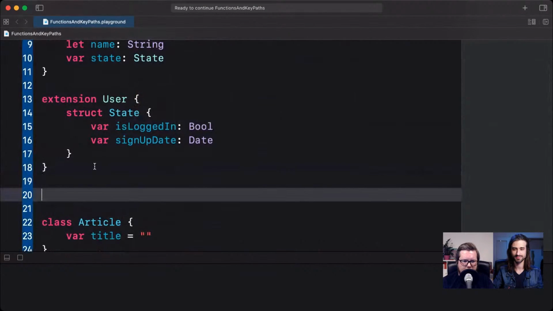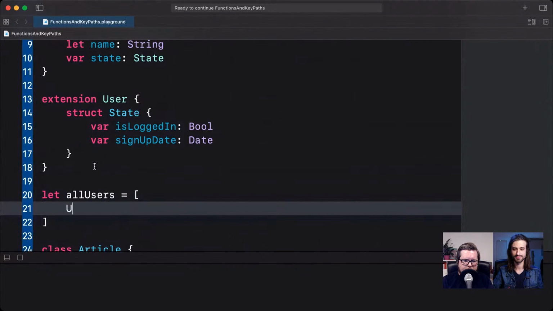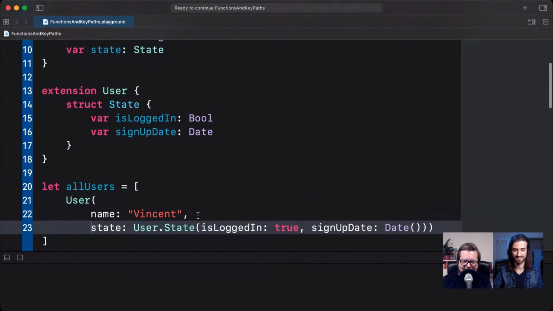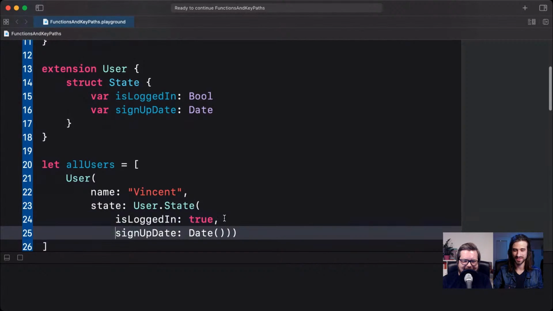So to do that, let's create an array here. Let's say this is all users. And let's make a couple of users. We can make Vincent. And Vincent has a user state of isLoggedIn true and a sign up date. You were just signing up right now, Vincent. You're signing up during our live stream. It's perfect. All right.